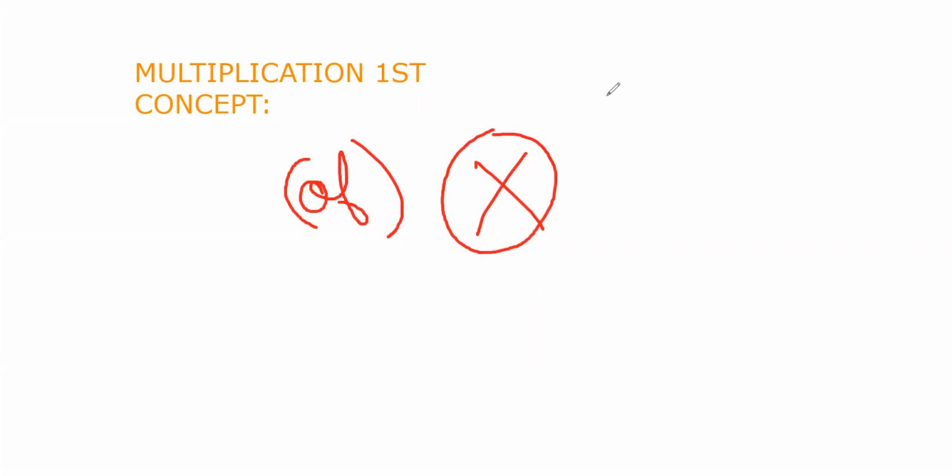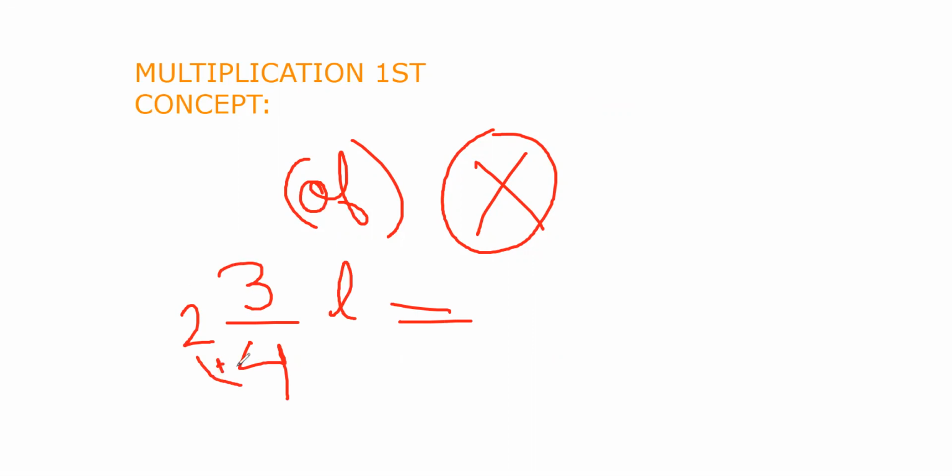So if you take an example like you are going on a drive and you have got petrol of about 2 3/4 liters. Okay, and let's write it in improper form. First we'll multiply them: 4 into 2, 8, and then we'll add them: 8 plus 3, 11. So 11/4 liters of petrol is there.